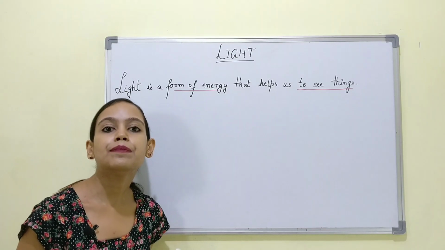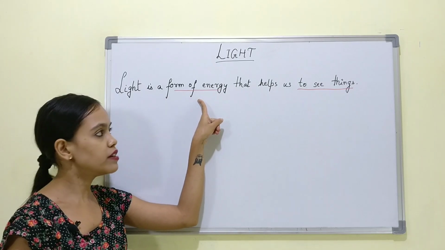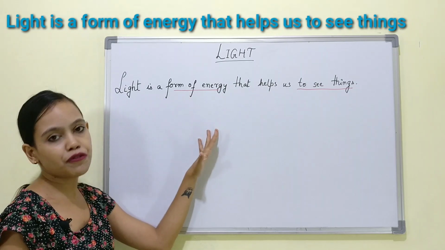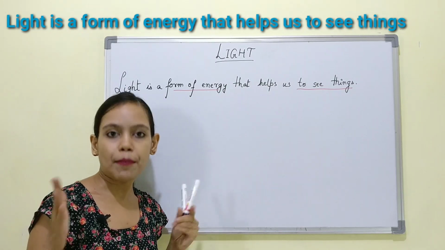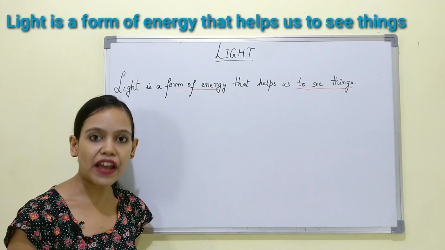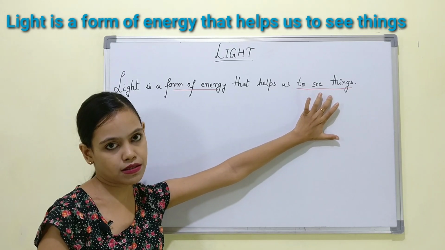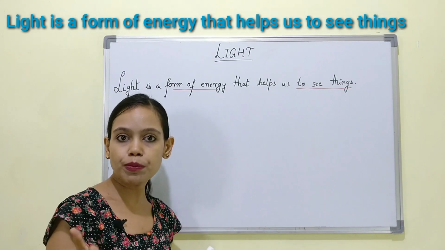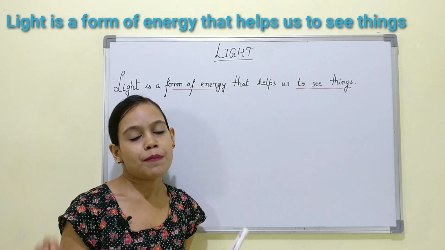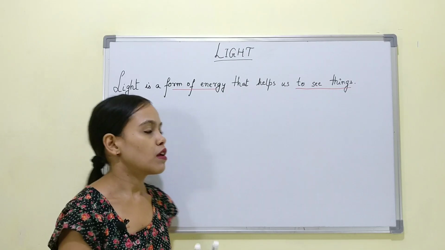So basically the key points that we get to see here are, first, the form of energy, and second, to see things. So light is a form of energy. Apart from sound and electricity, light is also another form of energy that helps us to see things. Now, how do we see things? You are able to see me because there is light all around me. If by chance the light wouldn't have been here, you wouldn't be able to see me.